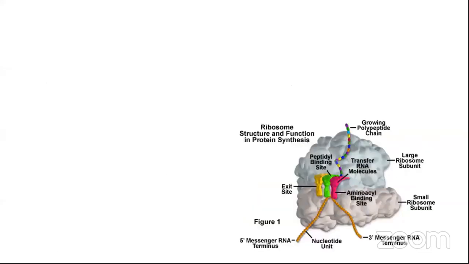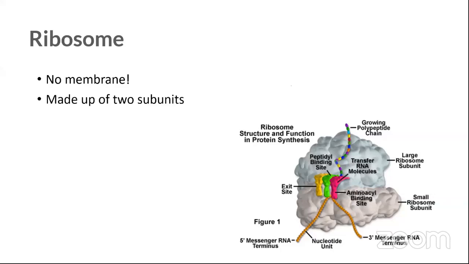Okay, coming into this, what is this beauty in here? It's like a chewed chewing gum, isn't it? It is actually your ribosome. This does not have a membrane. It's a teeny tiny organelle of your cell, made up of 2 subunits. This tiny thing has 2 subunits also: the large ribosome subunit and the small ribosome subunit.